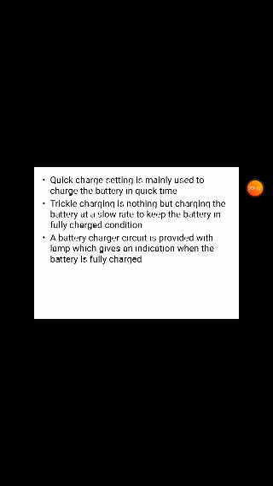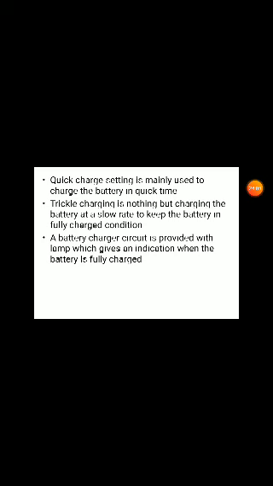Just like cell phones, earlier chargers were slow and present day fast chargers are used. In the same way, the quick charge setting is used to charge the battery in quick time.